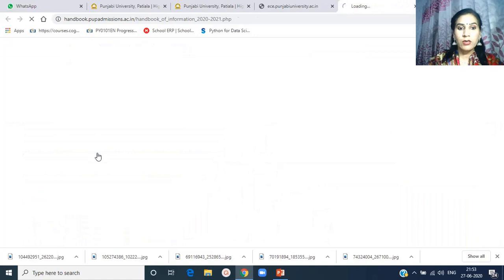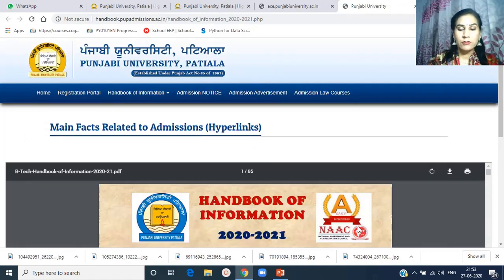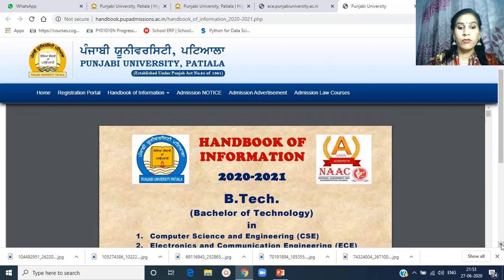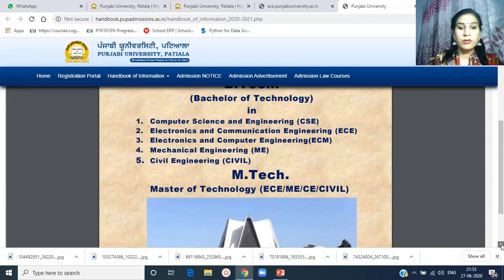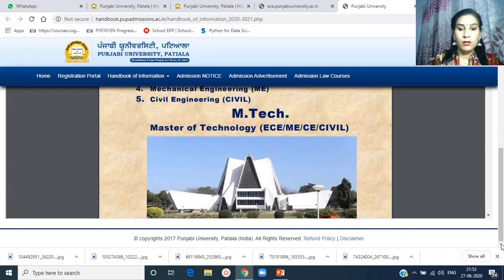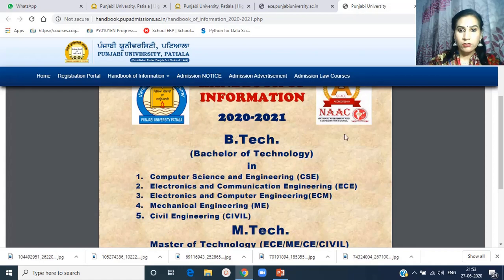When you click here, this PDF of the handbook of information will open, in which you get the details about the department, what type of courses are offered by the department, what are the main key features and how many seats are there. I'm not going into the details of this information.